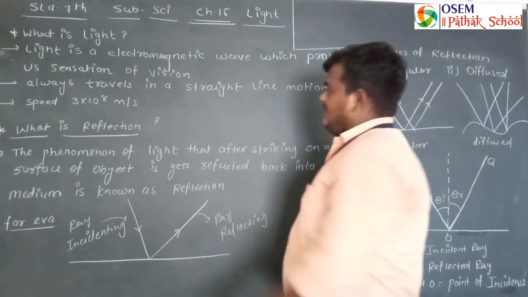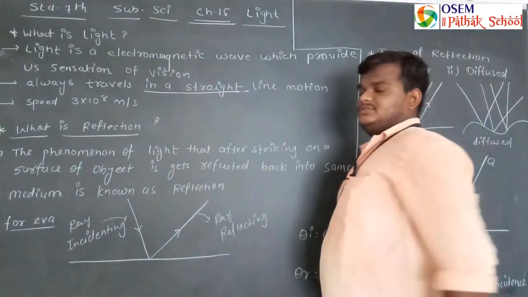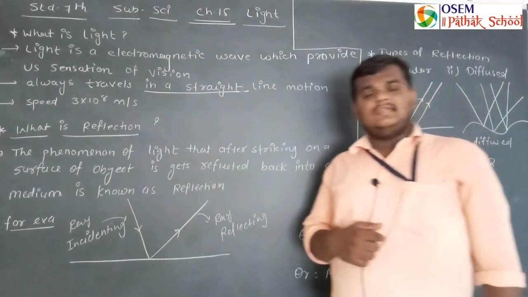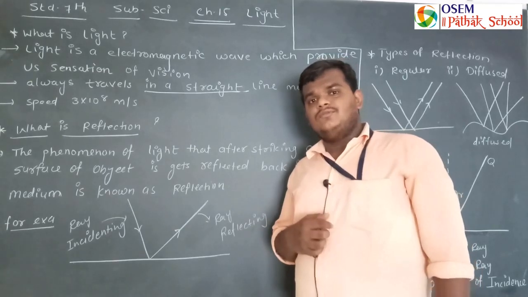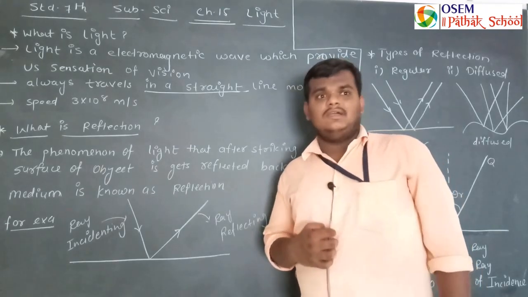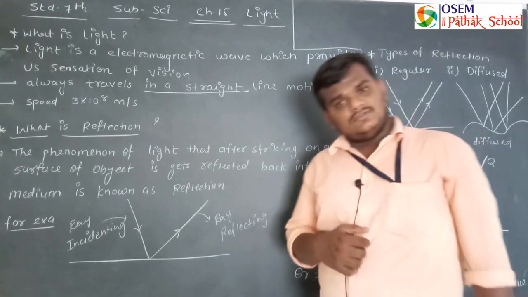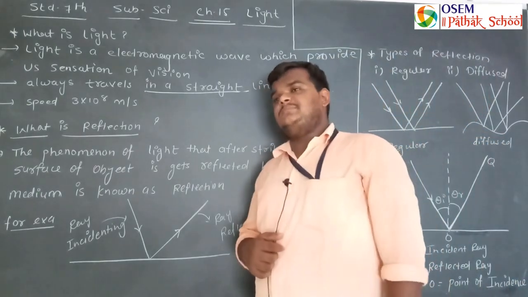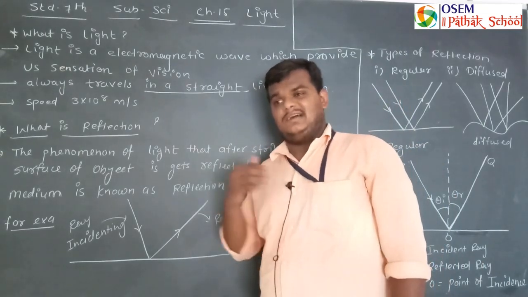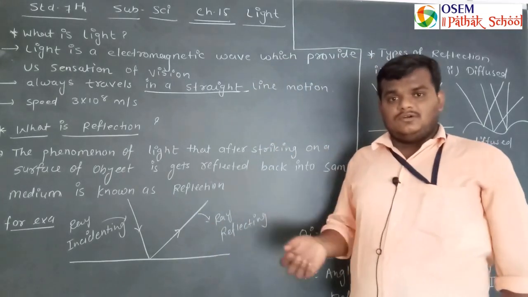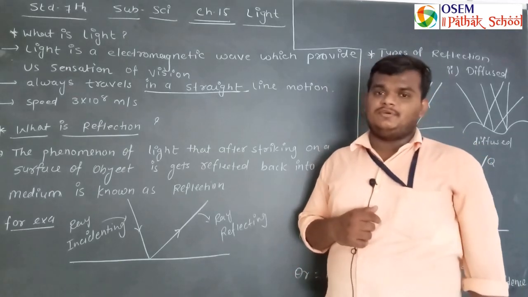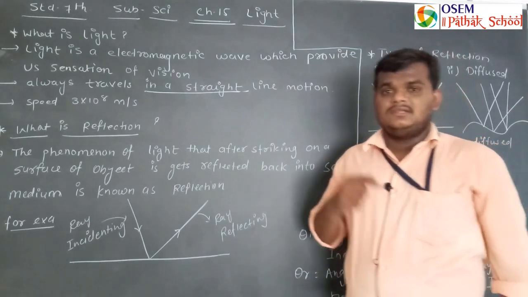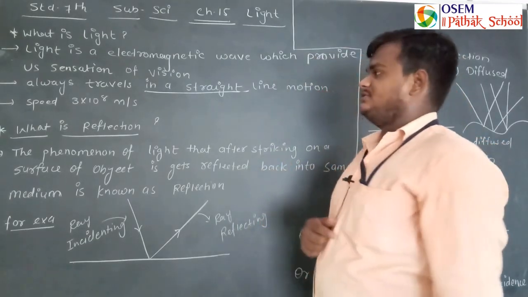Light always travels in a straight line motion, meaning it can never move at an angle. But when it strikes the surface of an object, it may be reflected, or it may pass through the object. It depends on the type of object. So light always travels in a linear, straight line motion.